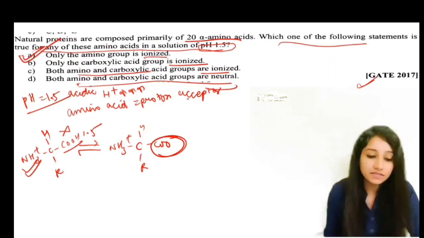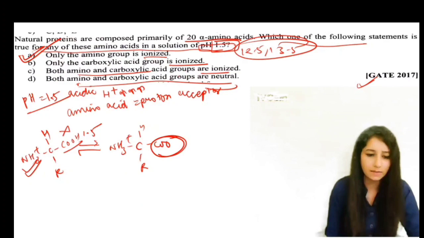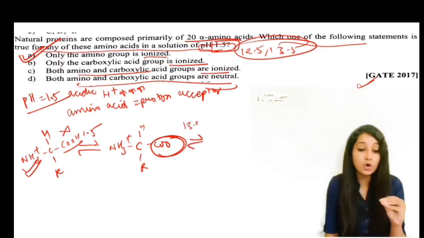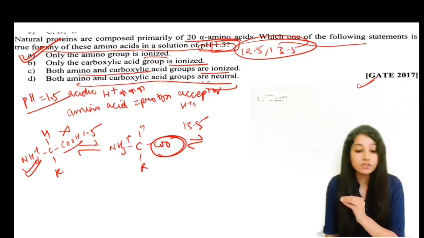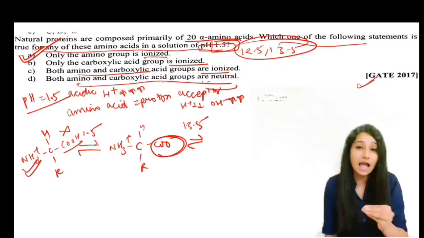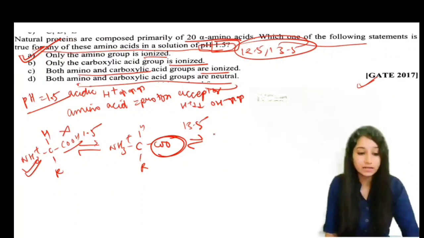For example, if instead of 1.5, a pH of 12.5 or 13.5 was given, then what will happen? At such a high pH, the H positive ions are the least and OH negative ions are very many, we have seen this. So the Zwitter ion will start to donate its proton.